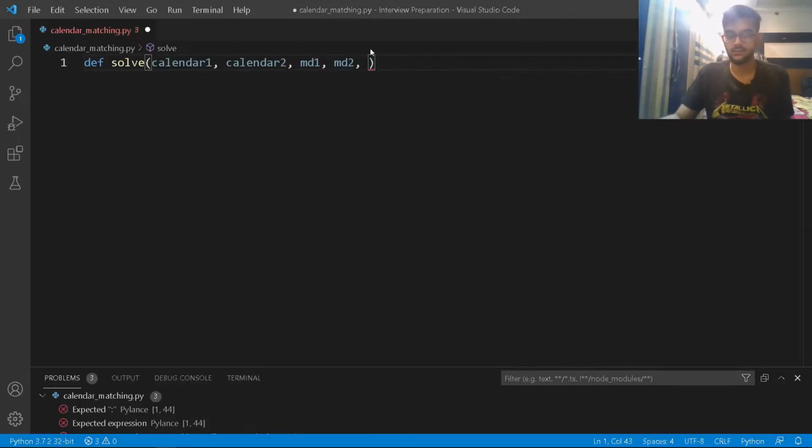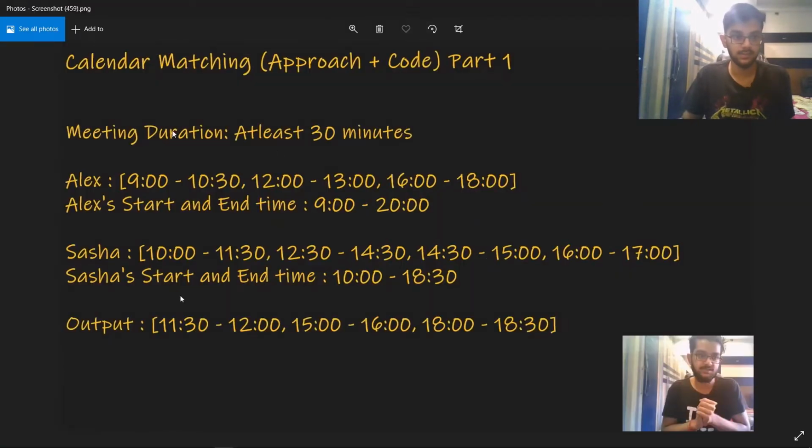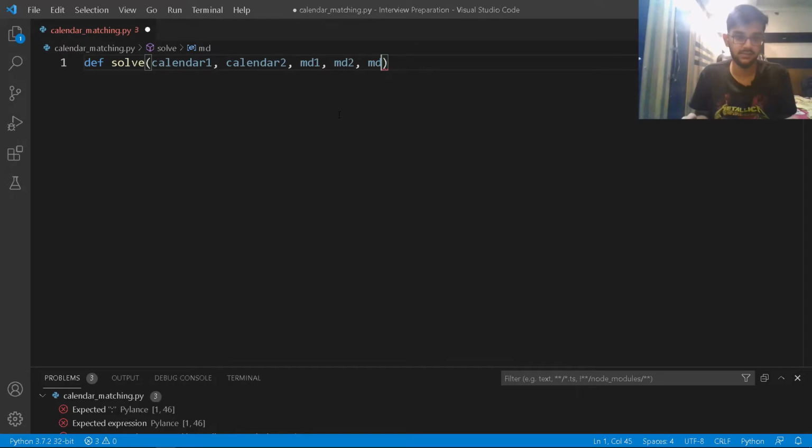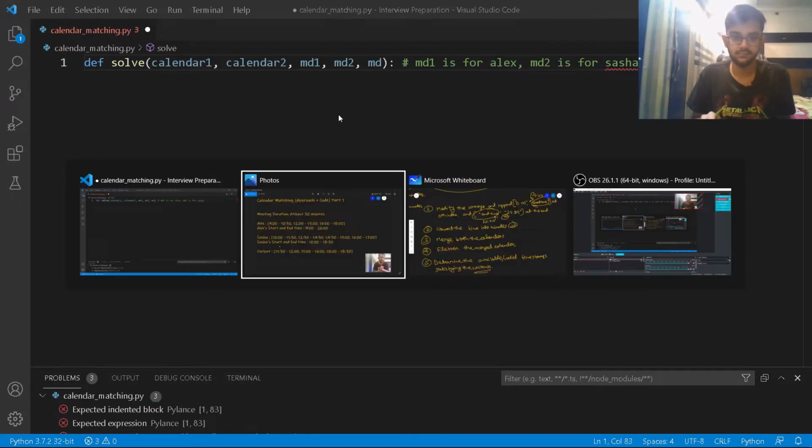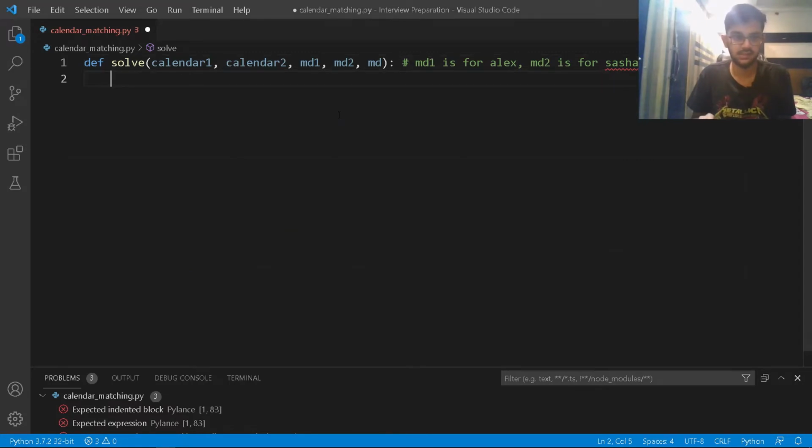Now that we are done with this, we are also going to take into account the meeting duration. So I'll write it as MD, and that's why I've written MD1 and MD2. That's the input we are going to be given. MD1 is for Alex, MD2 is for Sasha, and MD is for the criteria. In our input, it's greater than 30 minutes.